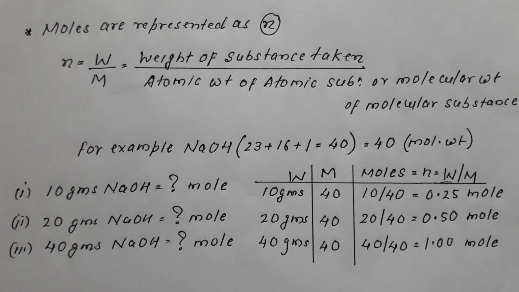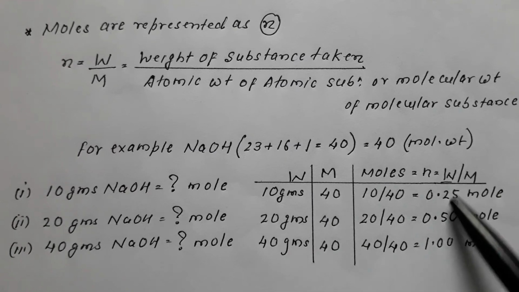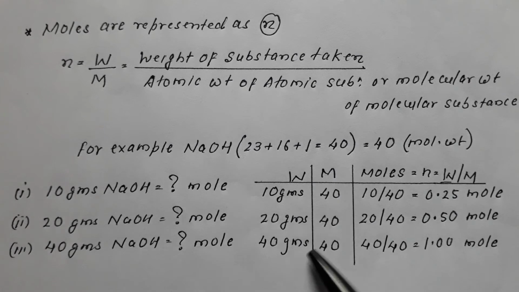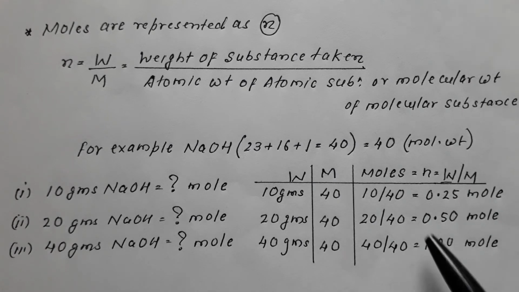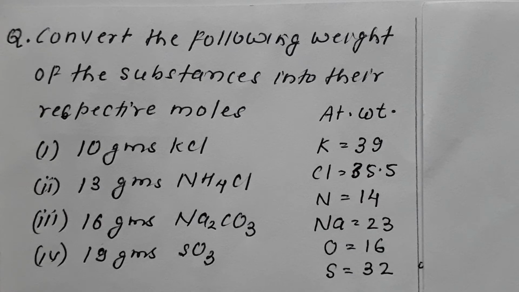Now this calculation is a must in all cases. May it be any kind of numerical, we will be converting the given weight into mole. This is the first, preliminary step, where we have to convert the weight into mole. We convert weight into mole by dividing it by its molecular weight if the substance is molecular, or atomic weight if the substance is atomic.